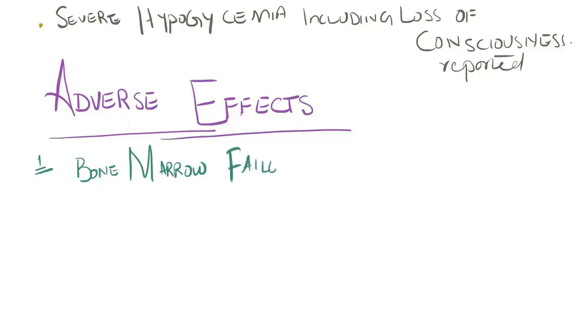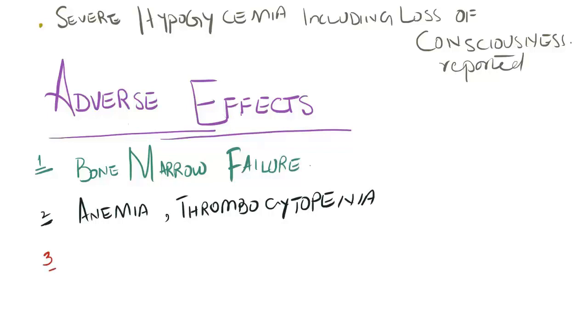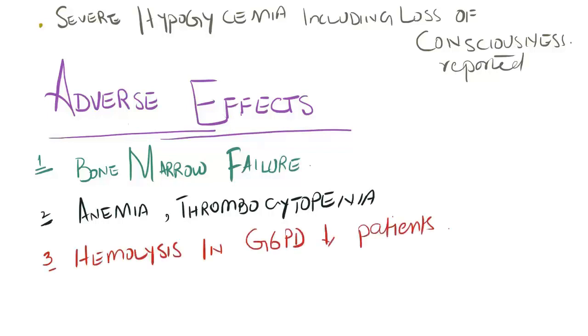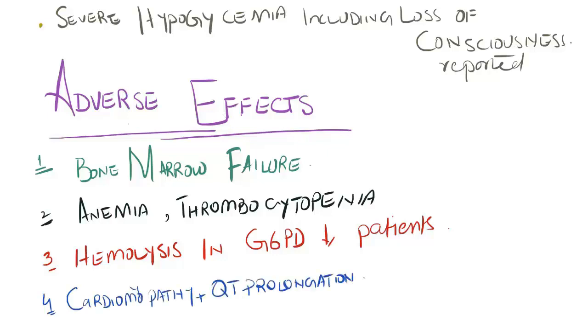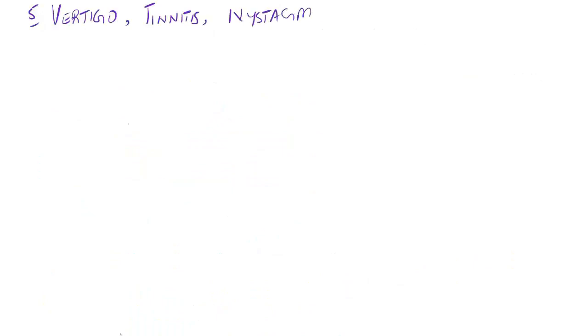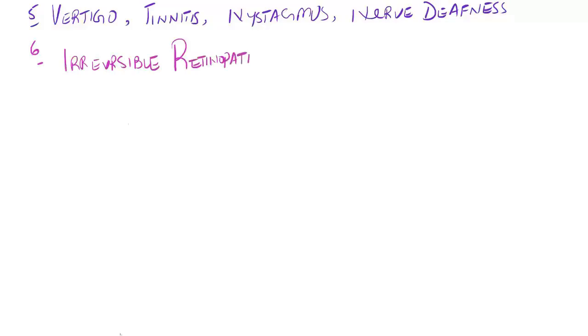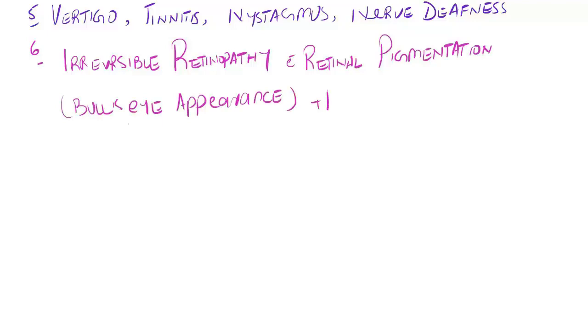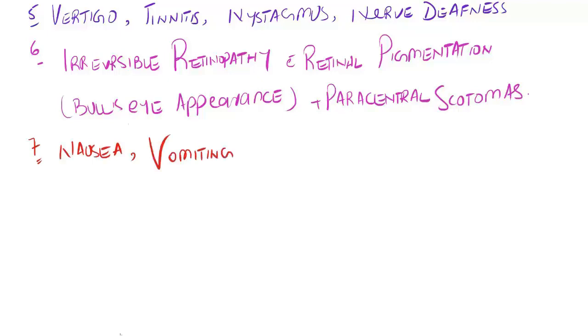Then if we conclude the adverse effects of hydroxychloroquine, there is number 1, bone marrow failure, then comes anemia and thrombocytopenia, then hemolysis in patients who are deficient in glucose-6-phosphate dehydrogenase, G6PD, then comes the cardiac abnormalities like cardiomyopathy, QT prolongation, ventricular arrhythmias and Torsades de Pointes. Then comes vertigo, tinnitus, nystagmus and nerve deafness. Then irreversible retinopathy with retinal pigmentation, called the bullseye appearance, plus paracentral scotomas are also noticed.